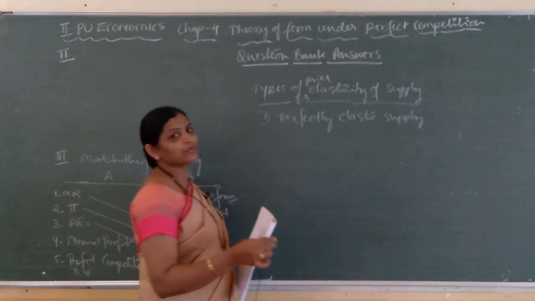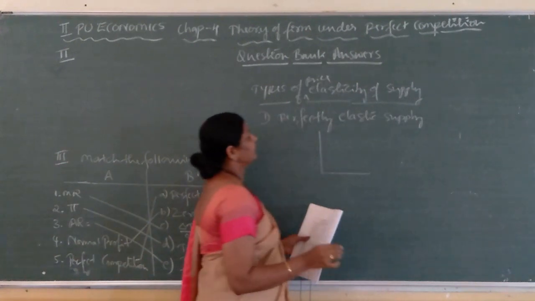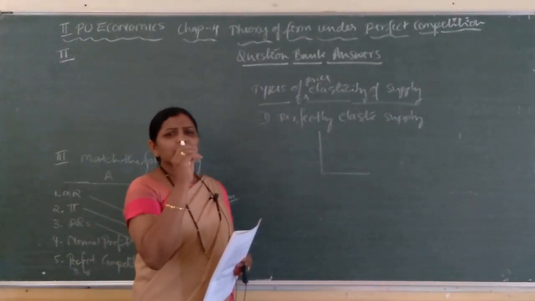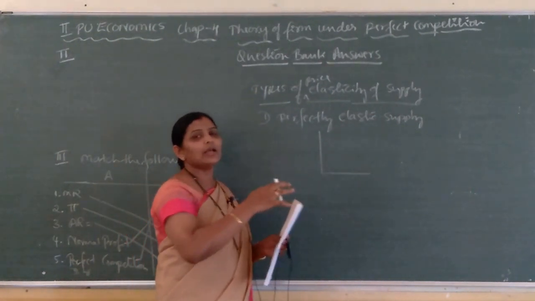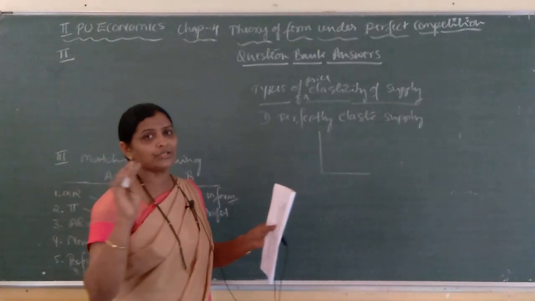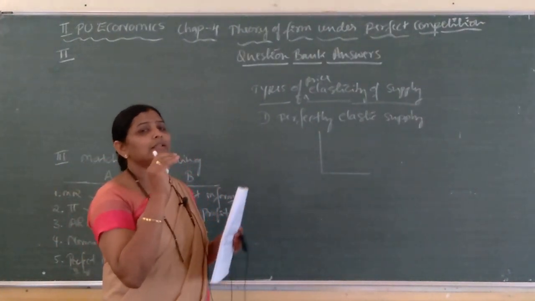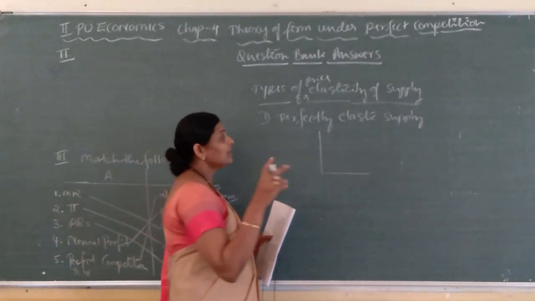How can we explain this one with the help of a diagram? The meaning of perfectly elastic supply is that a small change in price leads to infinite change in supply. A small slight change in price of a commodity leads to infinite change in supply.